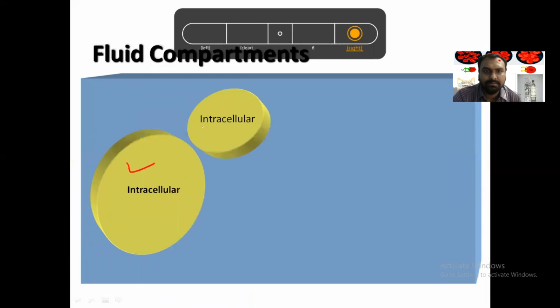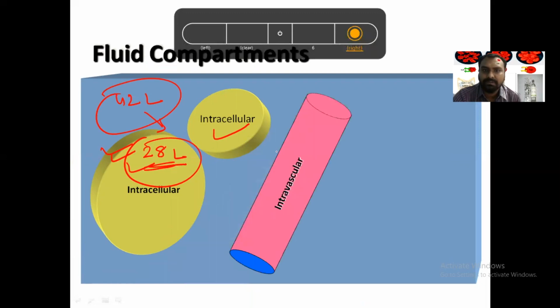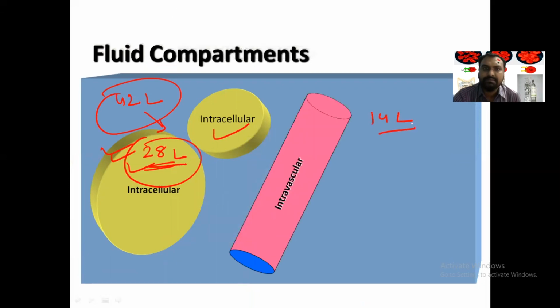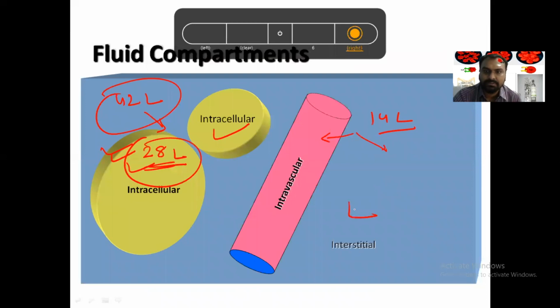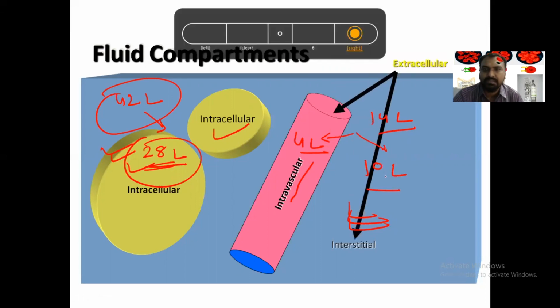So intracellular, as you know, is 28 liters out of 42 liters. Two-thirds is intracellular. Now one-third, that is 14 liters, is extracellular. Extracellular can be divided into intravascular and interstitial. This is the interstitial portion. In the intravascular, it is around 4 liters, and in the interstitial, it is around 10 liters. This is how water is distributed in our body.